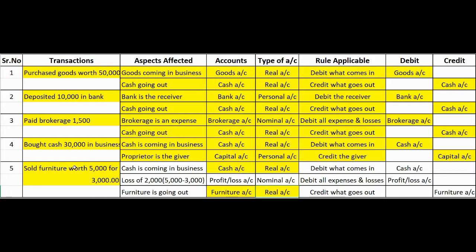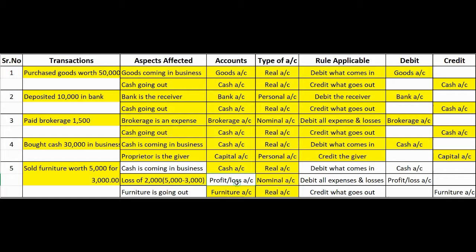third account, the one which we eliminated, worth 5,000? So what they are saying is that a particular furniture was of 5,000, but now we are selling it for 3,000. So clearly there is a loss of 2,000 here, correct? So now this loss of 2,000 is nothing but a nominal account.